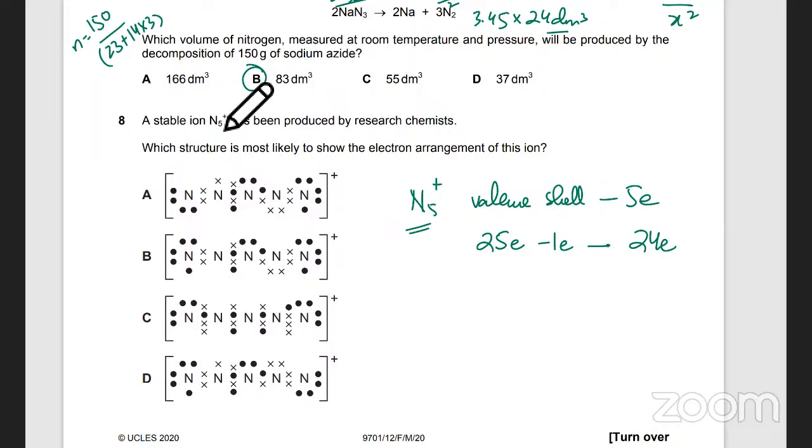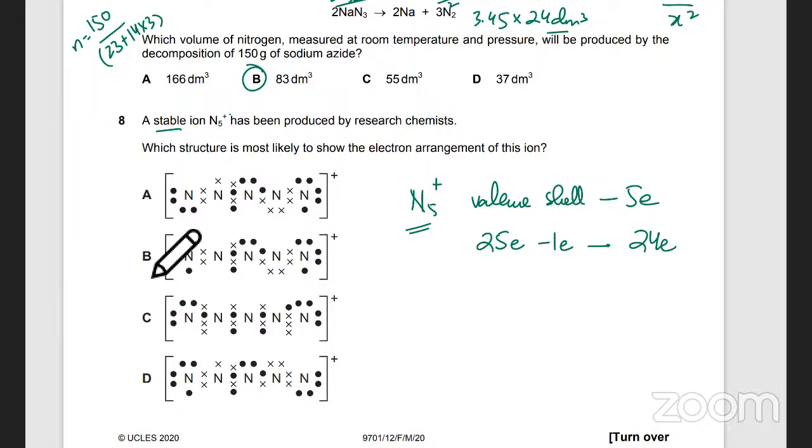हाँ वो clear है, लेकिन वो कह रहे हैं stable ion is produced. The problem ये है कि this one has 8 electrons in its outer shell. This one has how many electrons in its outer shell? ये जो बीच, this N over here, I think that's got 6, right? It has 6, yes. और ये N वाला तो it also has 6. So it's not going to be stable. क्या होता है when the outer shells are complete, right? Complete. So although this is N5 plus, it's not stable, ठीक है? Stable I think is important.